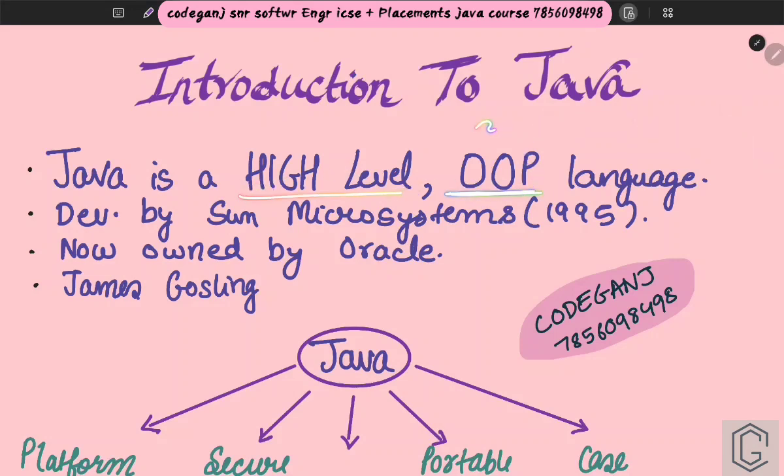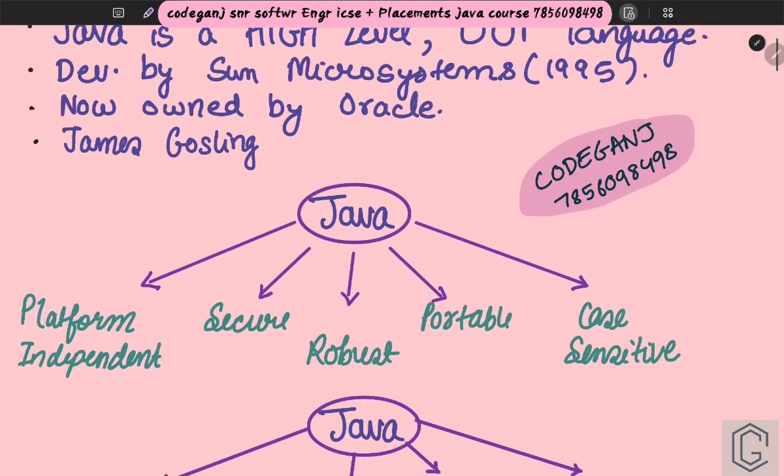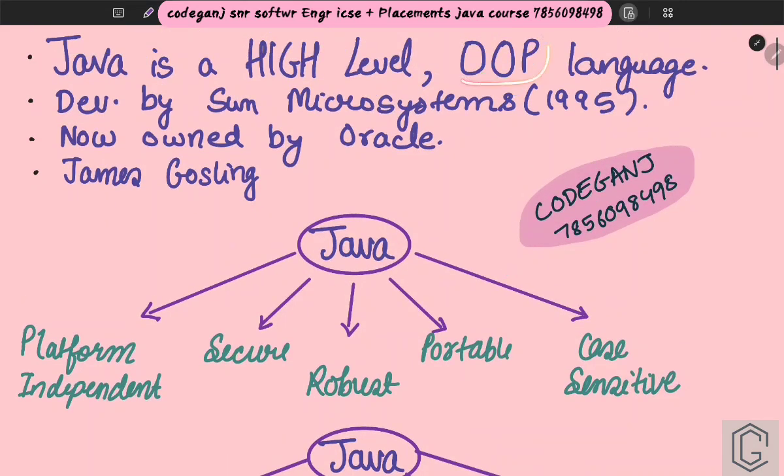So the very first point is Java is a high-level language. It is an OOP language, object-oriented programming language. What is the other language? That is procedure-oriented programming language. No one is going to ask you too much deep on this, but we should just know the features of OOP, and the features of OOP will obviously be discussed in detail along with programs, like inheritance, polymorphism, etc. Here is just one fact.